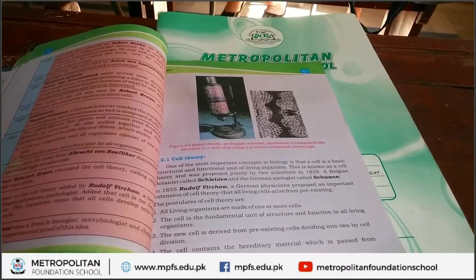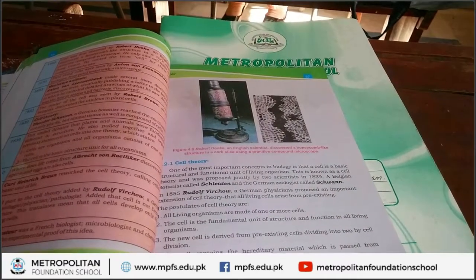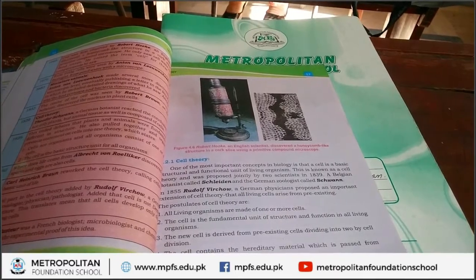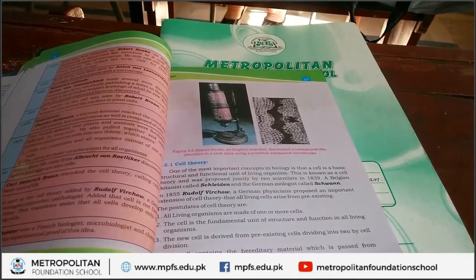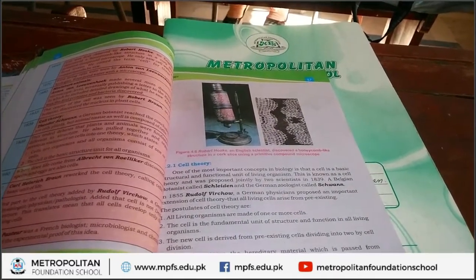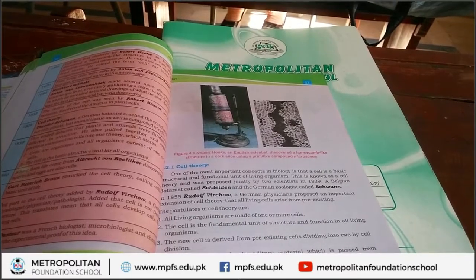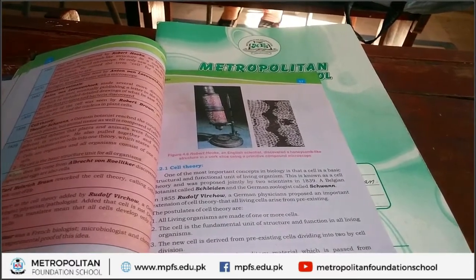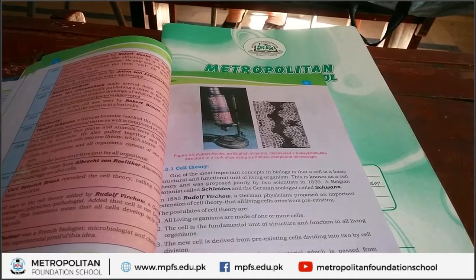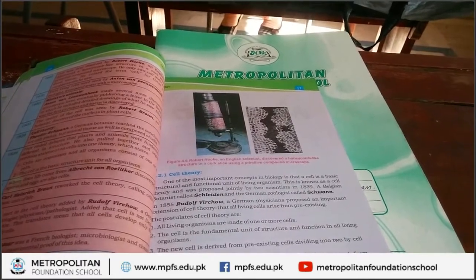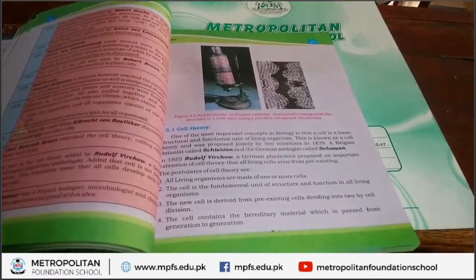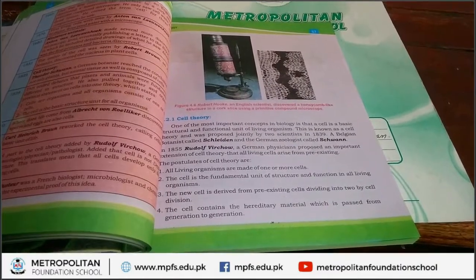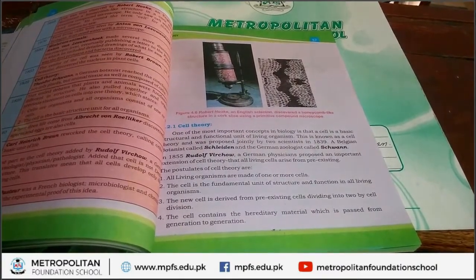For example, mitochondria, it is a part of cell and he performs the function of respiration. And another part of cell is called cell wall. It also protects the cell from environmental hazards.